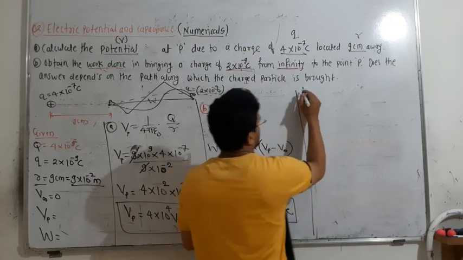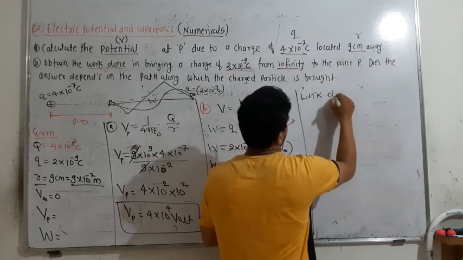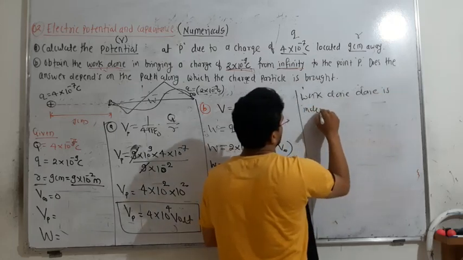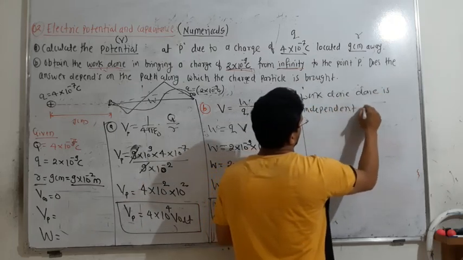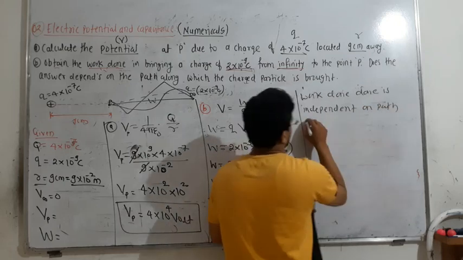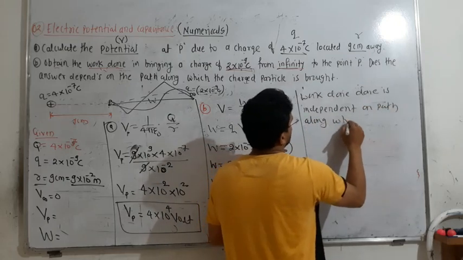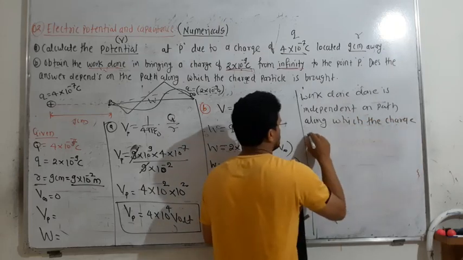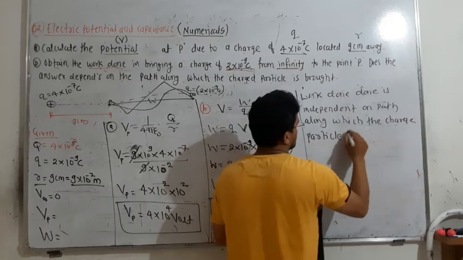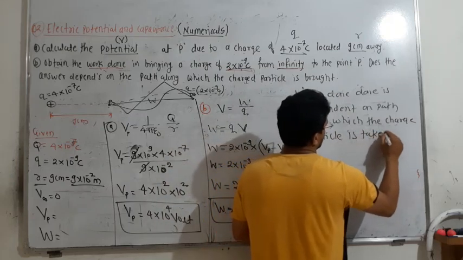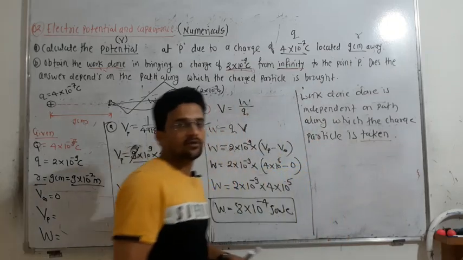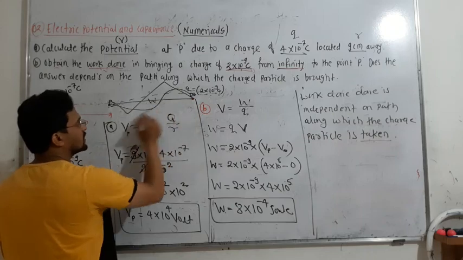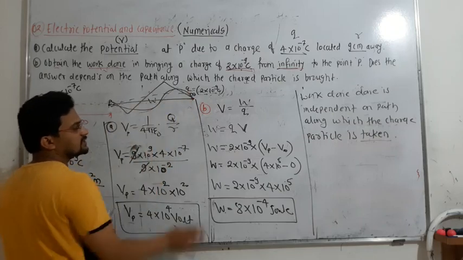Okay, the work done is independent of the path along which the charged particle is taken. So it doesn't depend whether you bring it from infinity to P point in a straight line, in a curve, or maybe any line. The work done is always the same.